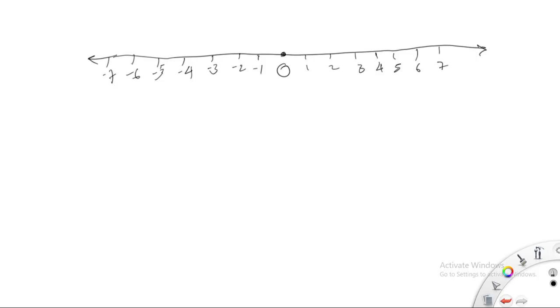So we were told that the particle started at point O. The motion of the particle started at point O, and it said that it firstly moved 5 units to the right to a point P. 5 units, that means we have 1 unit, 2 units, 3 units, 4 units, and 5 units. This is the point, let's say P, as it was stated.